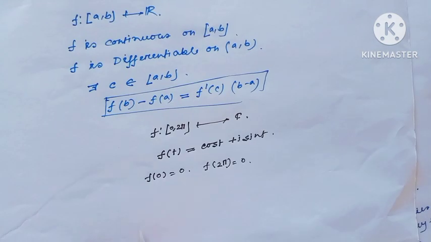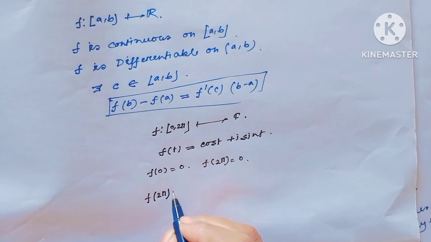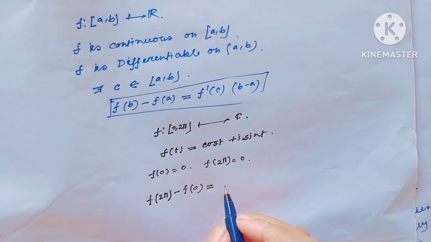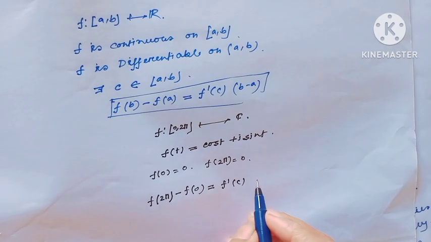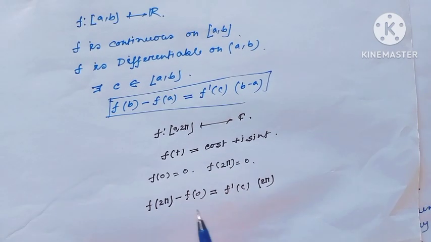Then f(2π) minus f(0) equals f'(c) times (2π minus 0), and this value would be 2π.